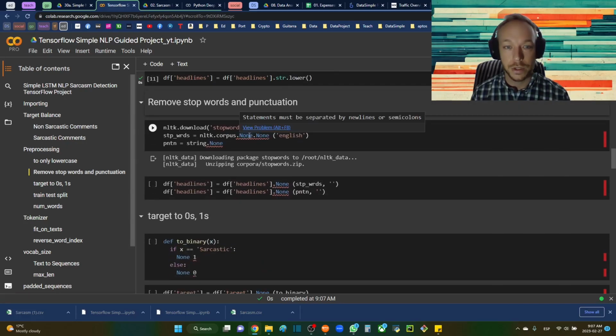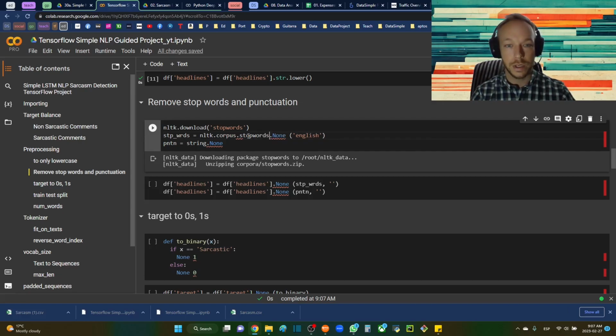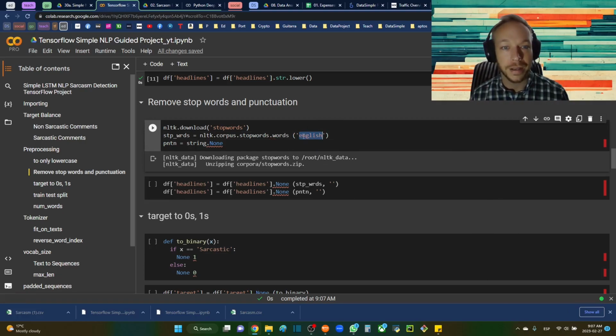The next thing we're going to do, using the NLTK and string libraries that we first imported up above, is go nltk.corpus.stopwords. If you had a different language, you could use a different language here. We're going to do English today because our data set is in English, but you could do other ones as well. And then we're going to go string.punctuation.